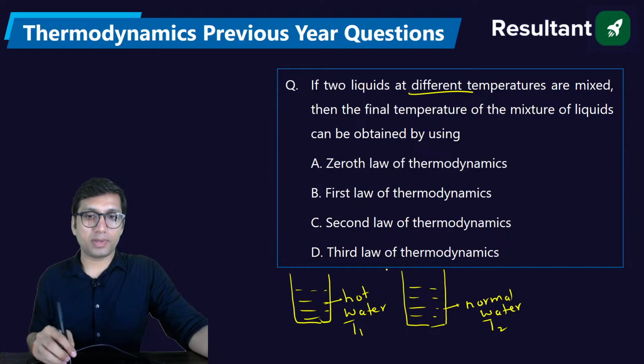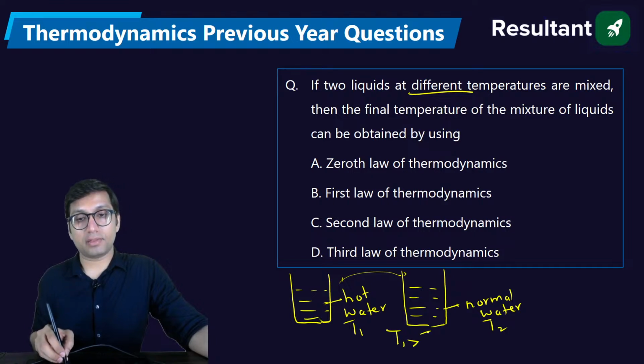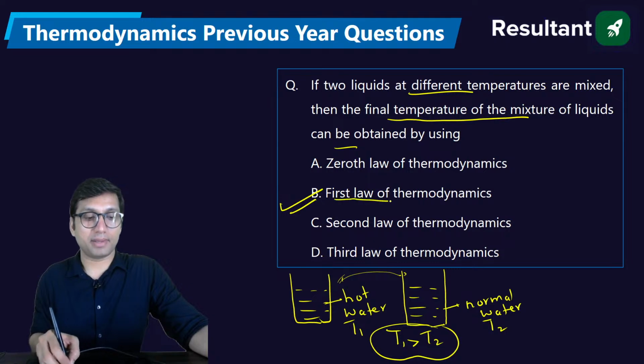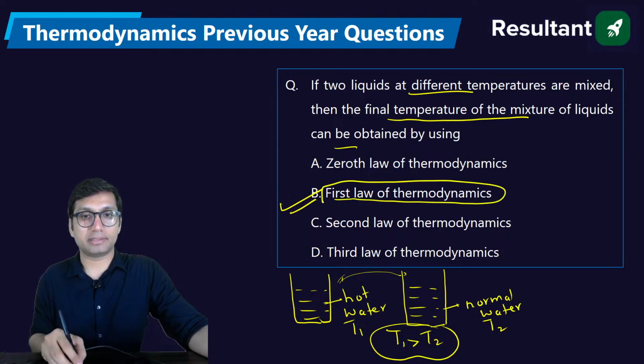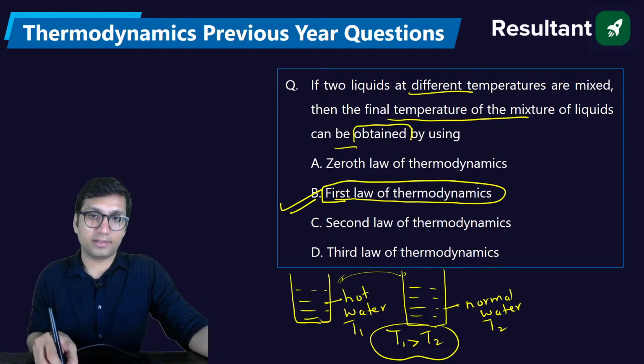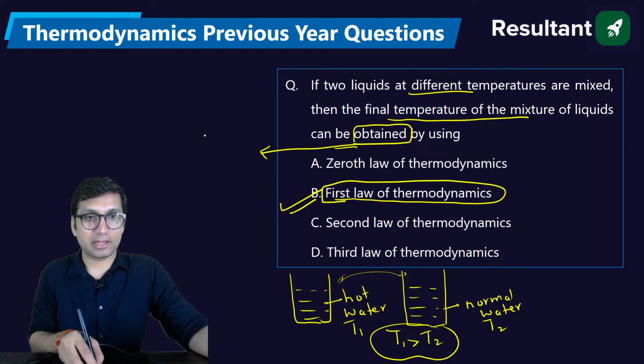So what we are going to do is we are going to mix these two, and the resultant will be also at a different temperature. Let's say T1 is more than T2. So what will happen? The final temperature of the mixture of liquids, if you mix these two waters, then the final temperature you can obtain by using the first law of thermodynamics. Because we are not specifying the final temperature, we are obtaining the final temperature. The meaning of obtaining is calculating. That is, we are trying to calculate the final temperature.